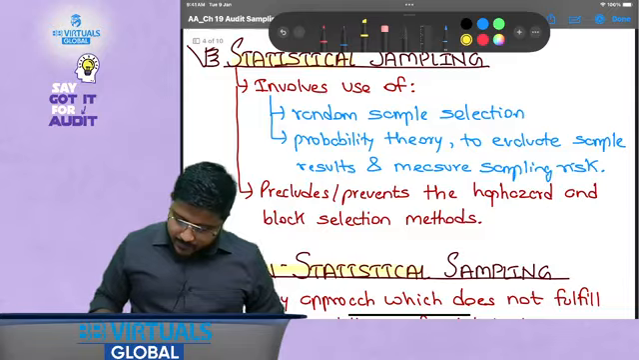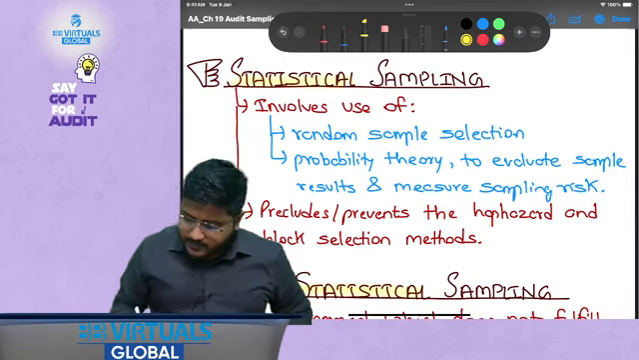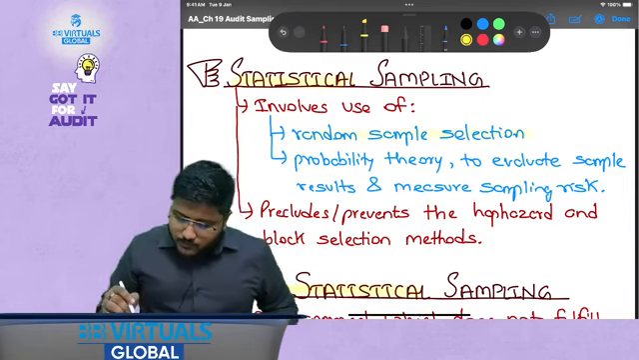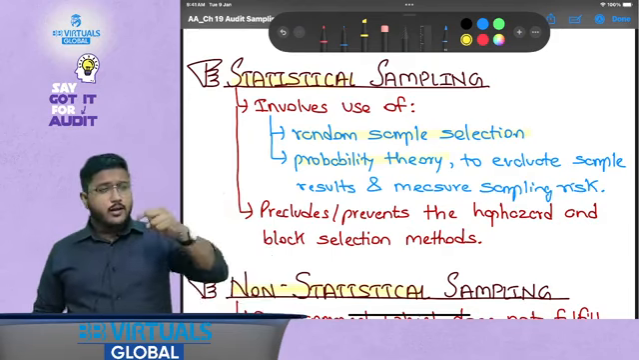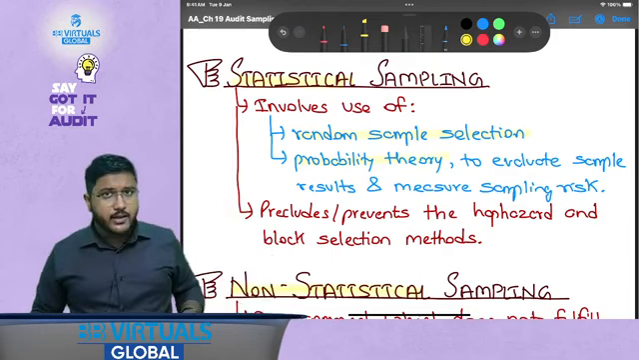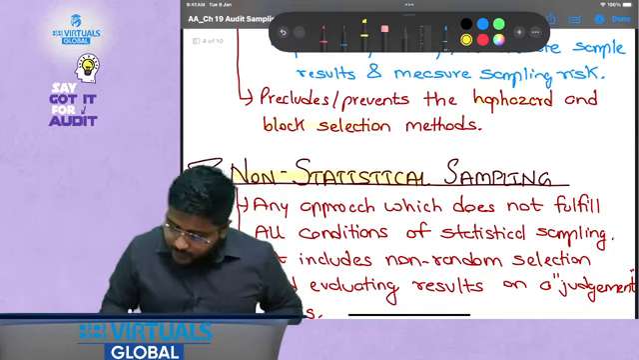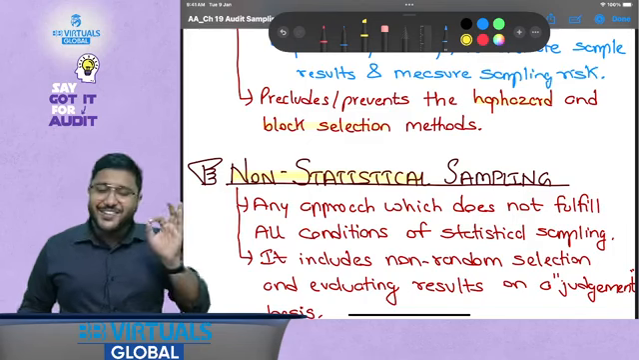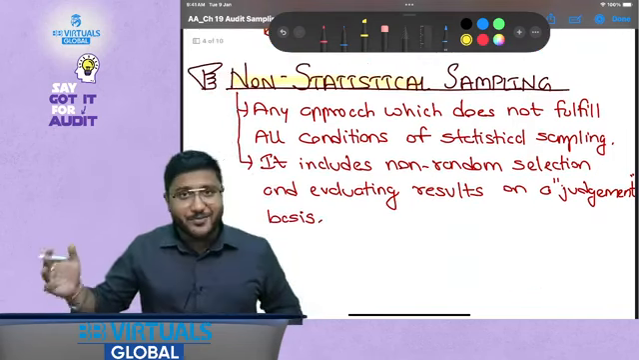Then statistical sampling and non-statistical sampling. What do I mean by it? Statistical sampling is any sampling which uses these two parameters. Number one, the sample is selected on a random basis, and second, it uses probability theory. That is, random sample selection is there and probability theory is used. Okay, and it prevents haphazard and block selection because these two are considered non-statistical methods. Okay, slip of tongue, sorry.